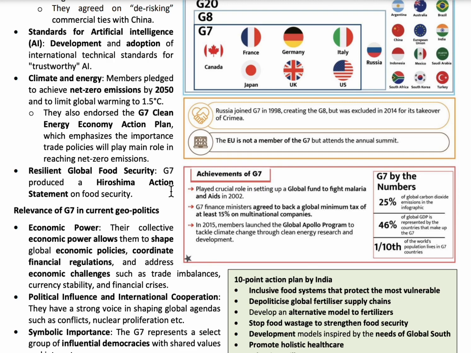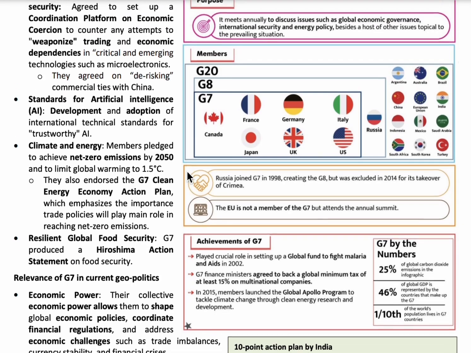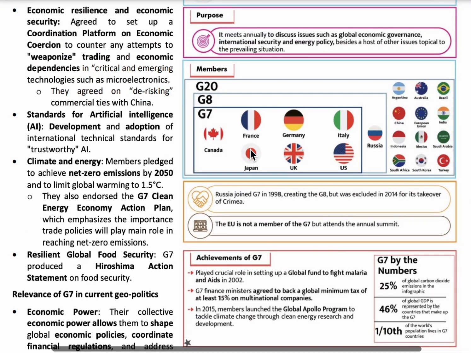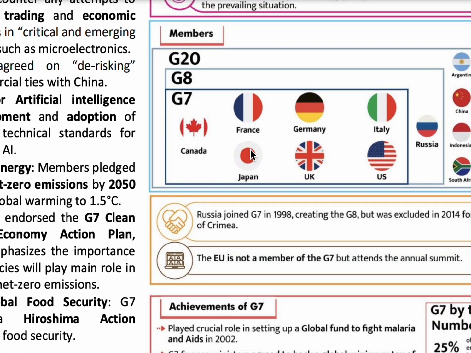Now let's know about the G7 or the group of 7 countries. It is a group of international top trading and industrialized countries. Its members are France, Germany, US, UK, Italy, Canada. So these are the 7 members.